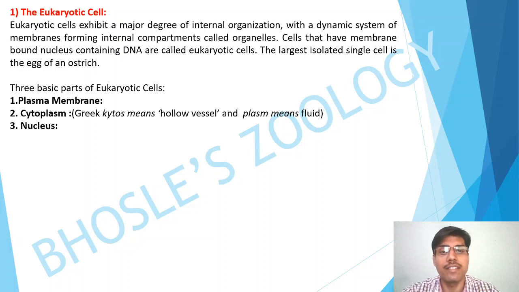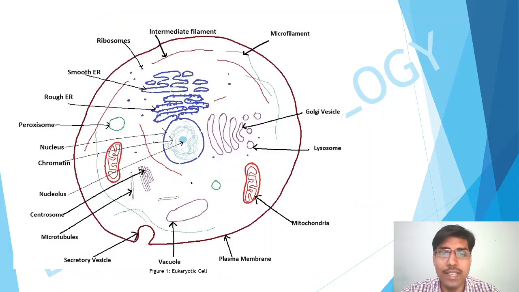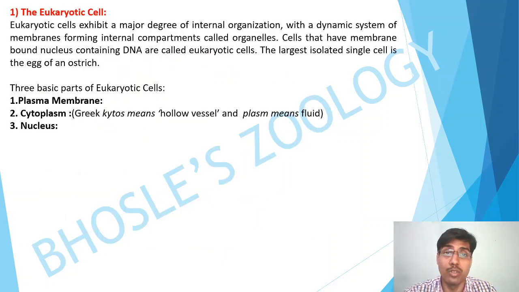So what does it mean? This is a basic diagram of a eukaryotic cell. In the case of the eukaryotic cell, you can see all the different organelles: the endoplasmic reticulum, Golgi, nucleus, mitochondria, then the centrioles, vacuoles, secretory vesicle. This is a high level of internal organization. All of these organelles have their individual structure and separate functions. So that is observed in the case of the eukaryotic cell.